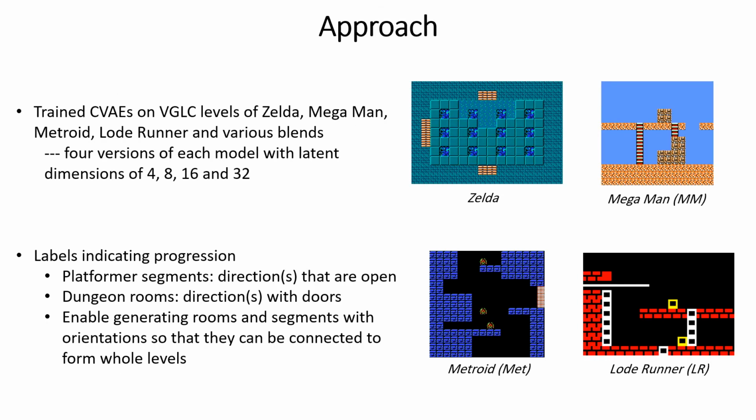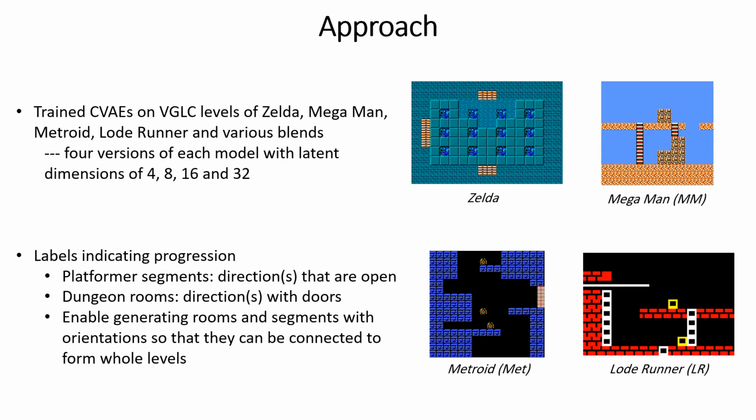And so, as an overview of the approach, we trained conditional VAEs on levels from Zelda, Mega Man, Metroid, Lode Runner, as well as a bunch of blended models, so covering both dungeons as well as a number of different types of platformers, with all the level data taken from the video game level corpus, or VGLC. And we trained 4 versions of each model with latent sizes of 4, 8, 16, and 32 dimensions.